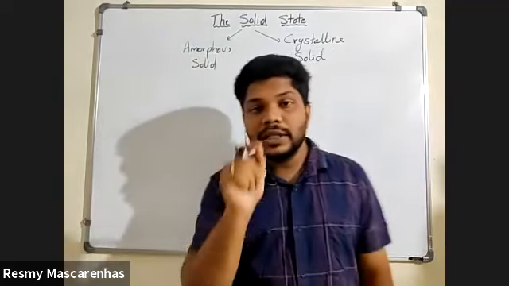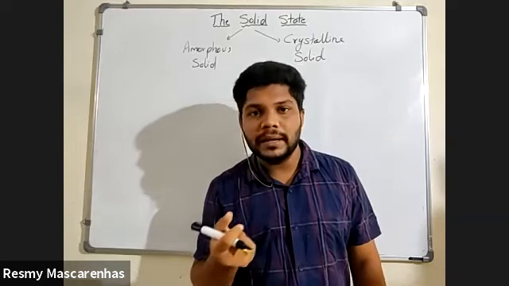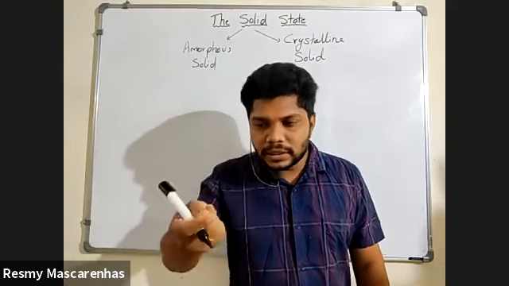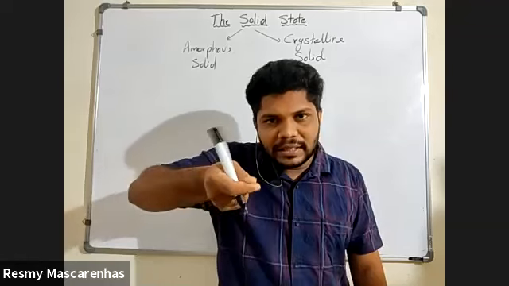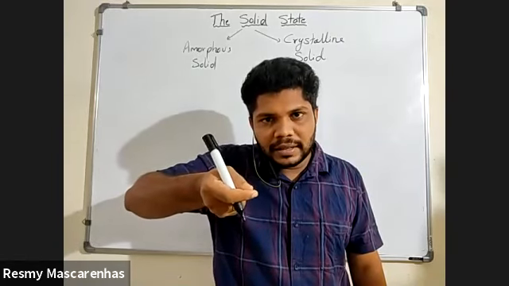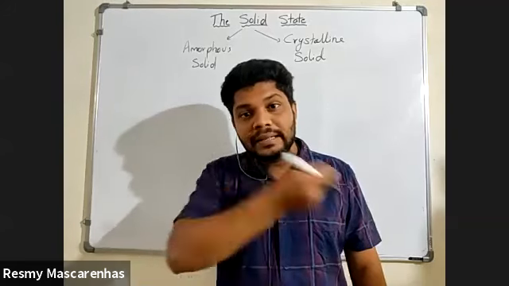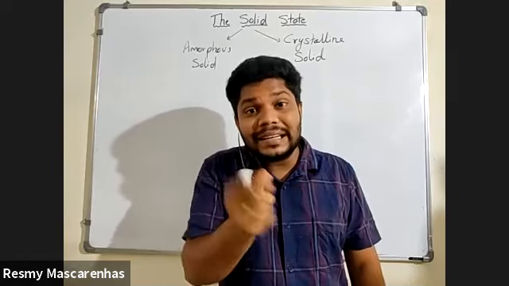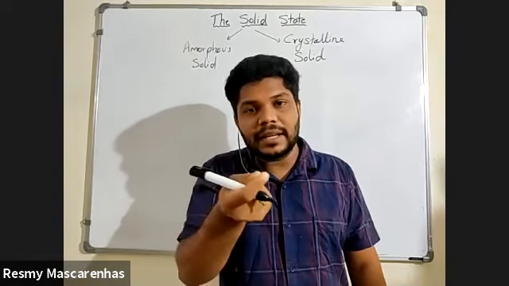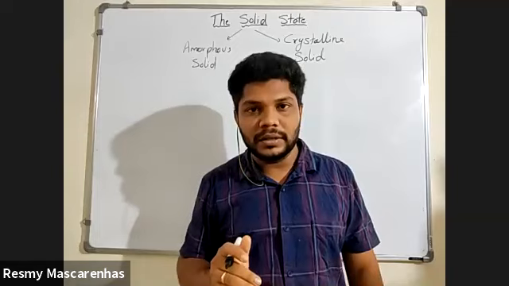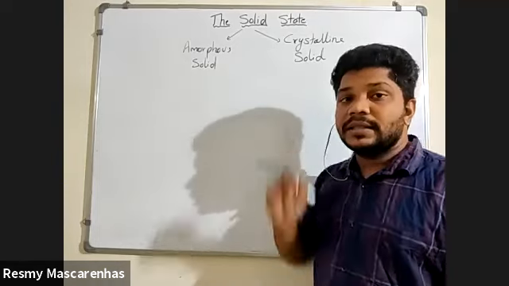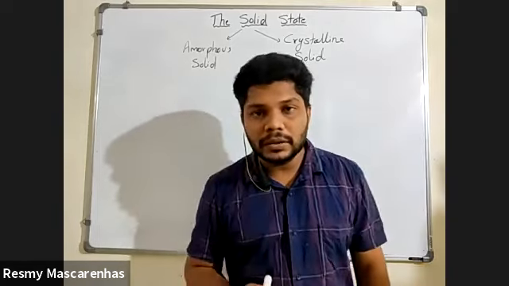Amorphous solid: you have seen the face powder you're applying. Just touch that face powder. Can you see anything to that? Can you feel anything, roughness or anything? No, sir. So that is amorphous. Crystalline means wherever you see crystals, a roughness, those will be crystalline solids. So this is amorphous solid. This is crystalline solid.